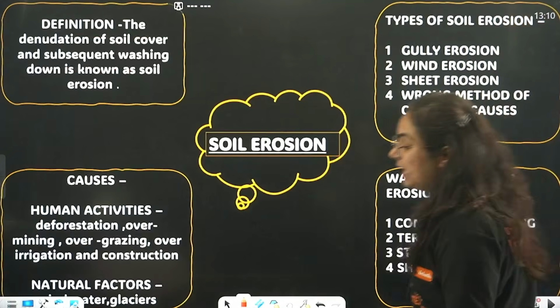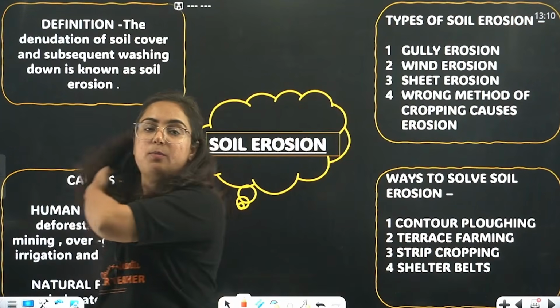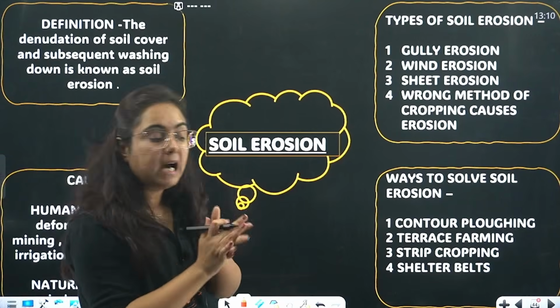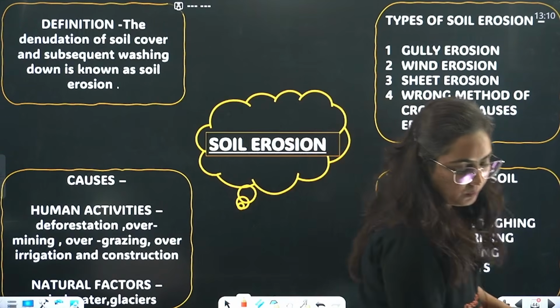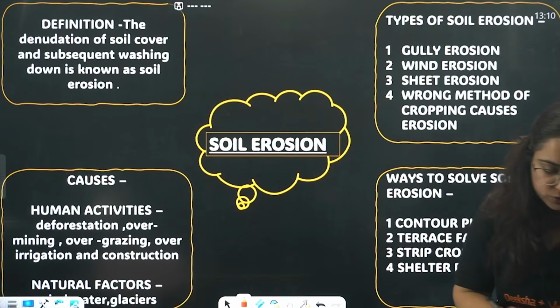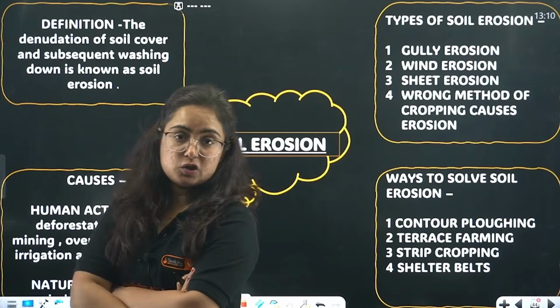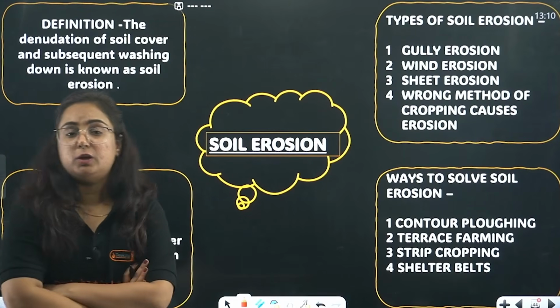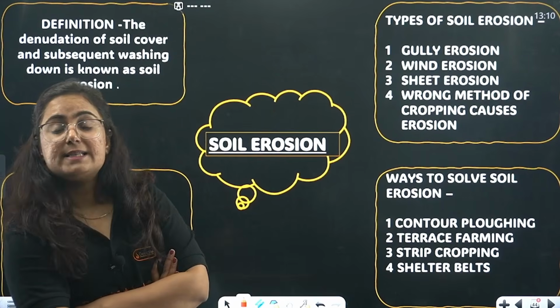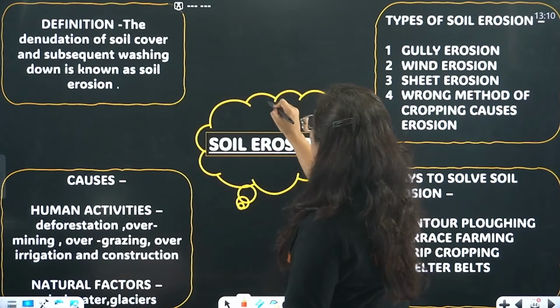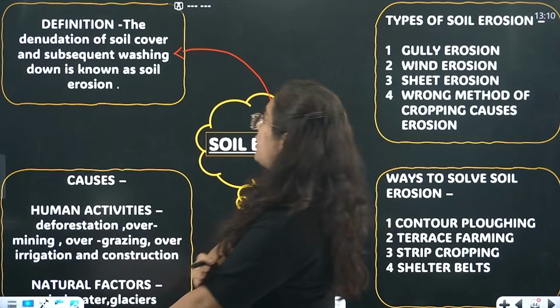Now the last and the most important topic of this chapter, that is soil erosion. What is soil erosion? Erosion is a natural phenomenon and it is affected by humans also, by the way. It is a phenomenon in which the top layer of the soil washes away.